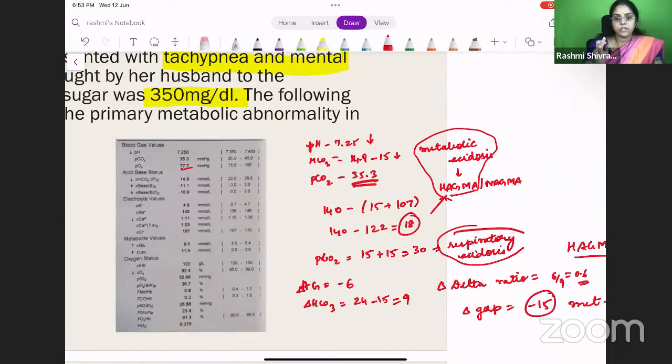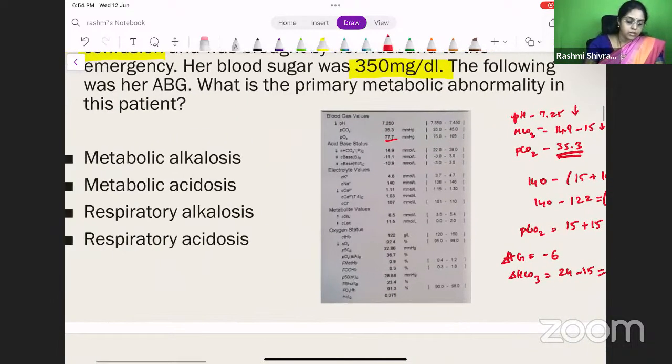Initially you have to see the pH. The first step is the pH. Find out the primary disorder. If it's a metabolic acidosis, find out whether it's a high anion gap or a normal anion gap, and then see whether the compensation is adequate. If not, or if a third disorder exists, you find it with the delta ratio and the delta gap. So this patient has a primary metabolic acidosis.